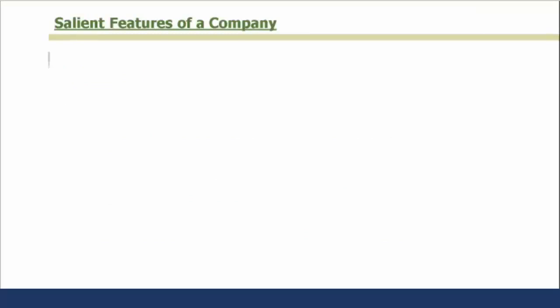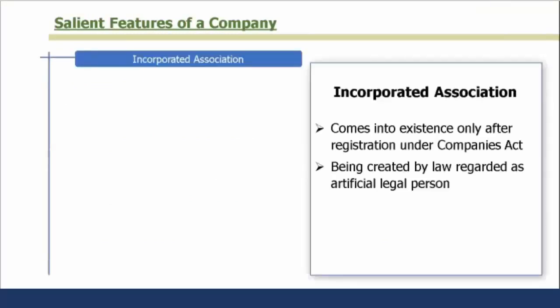Let us understand the salient features of the company. A company is an incorporated association. It comes into existence only after registration under the Companies Act and is created by law. It is regarded as an artificial legal person. It's not like a human being, but it has a lot of rights and obligations similar to a person.